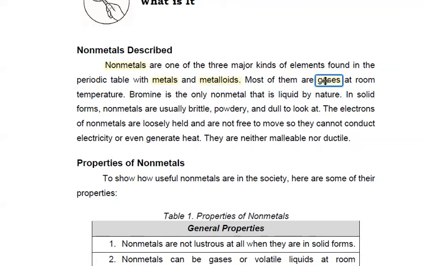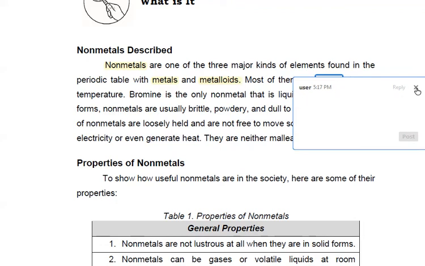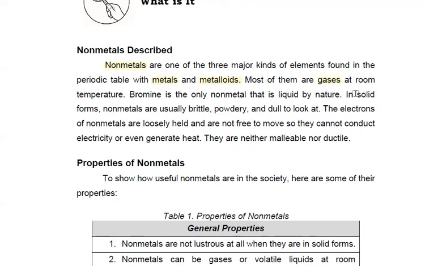Kay gases sila ang ilang state. They are gases at room temperature. Bromine is the only non-metal that is liquid by nature. Okay. Cool. Bromine. In solid forms, non-metals are usually brittle, powdery, and dull to look at.